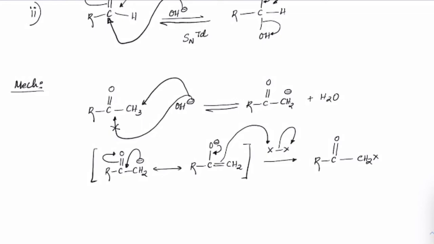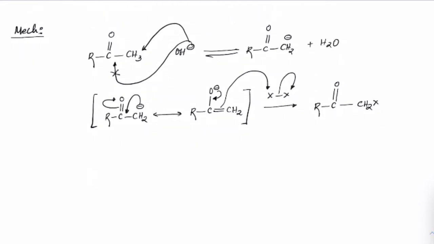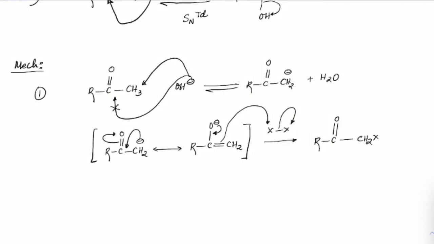So this reaction will only happen in the presence of X2. Okay. So this is step 1, where R C double bond O CH3 in reaction with OH minus has formed an alpha halo ketone, right? So this is a halogen which has been substituted on the alpha position.